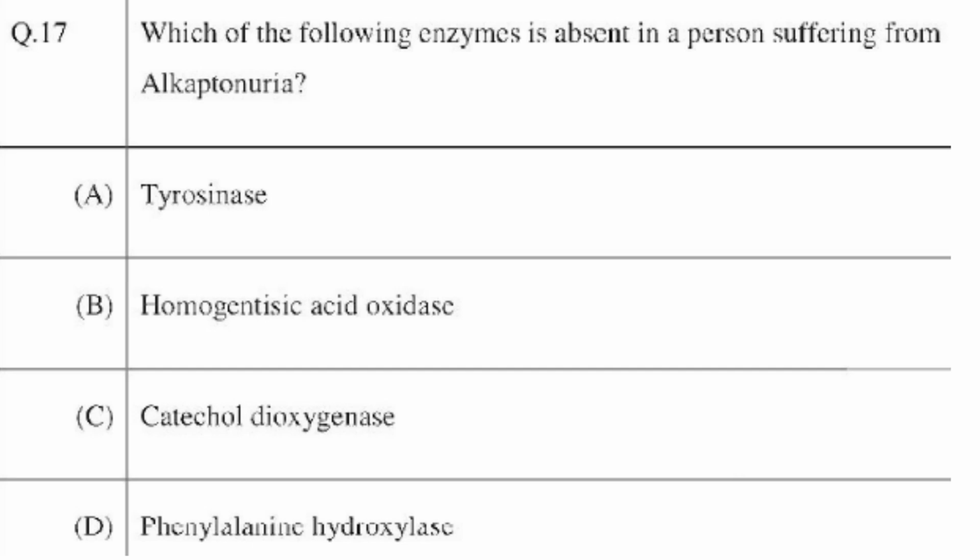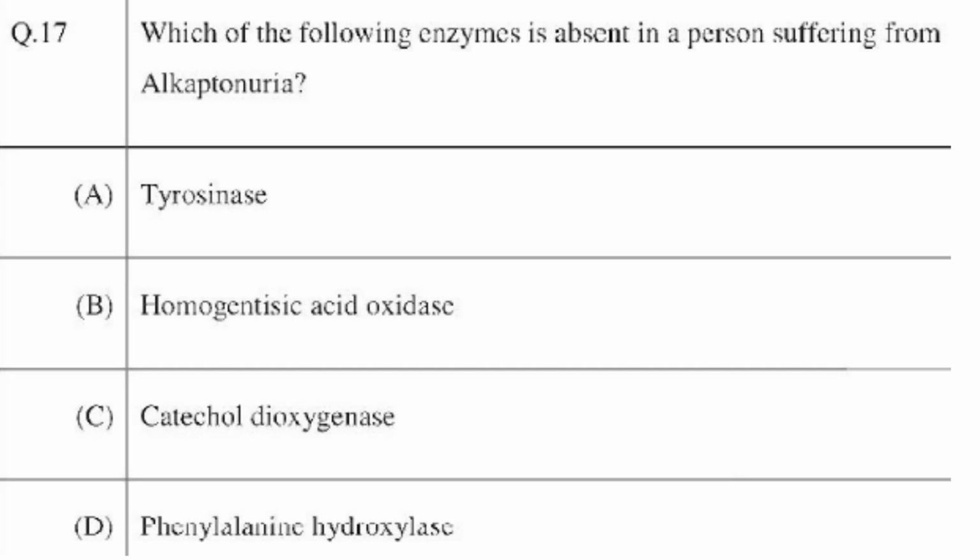Then, which of the following enzymes is absent in a person suffering from alkaptonuria? Alkaptonuria is an autosomal recessive disorder and the enzyme involved is homogentisic acid oxidase. This enzyme is involved in the breakdown of tyrosine and phenylalanine. When there is a deficiency of the enzyme, it leads to the accumulation of homogentisic acid in the tissues and fluids, and urine will turn dark and black upon oxidation.